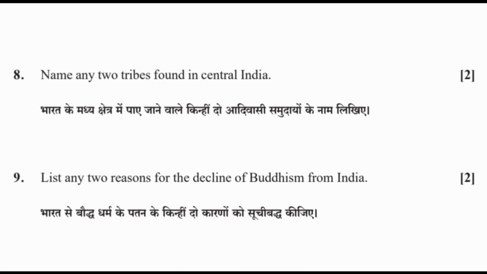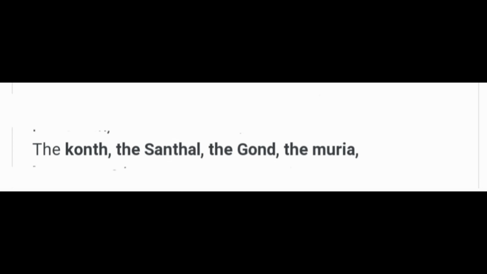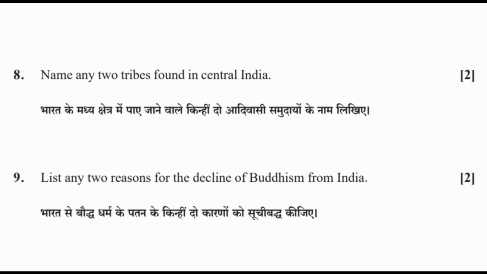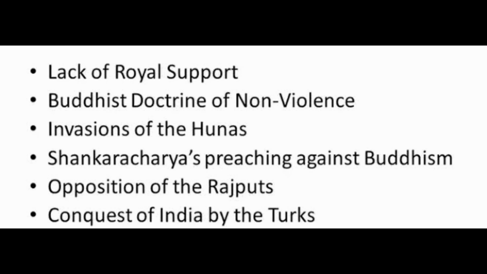8. Name any two tribes found in central India: the Konth, the Santal, the Gond, the Muria. 9. List any two reasons for the decline of Buddhism from India: lack of royal support, Buddhist doctrine of non-violence, invasions of the Hunas, Shankaracharya's preaching against Buddhism, opposition of the Rajputs, conquest of India by the Turks.